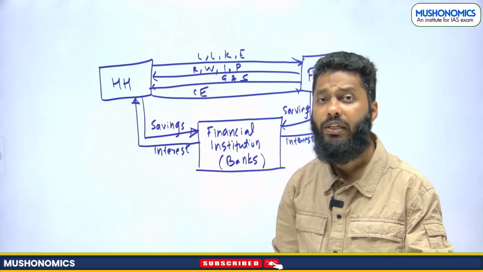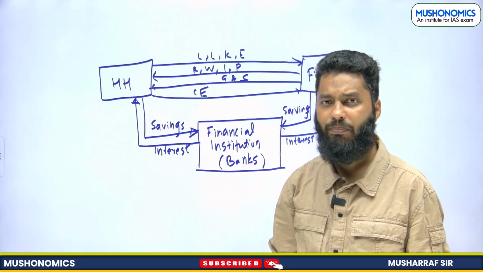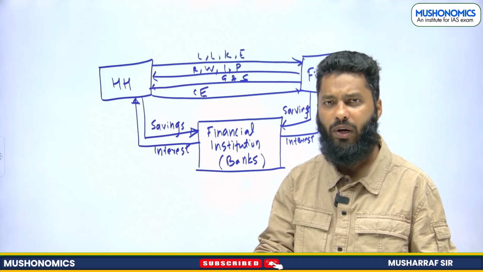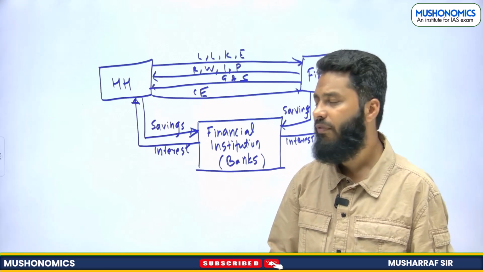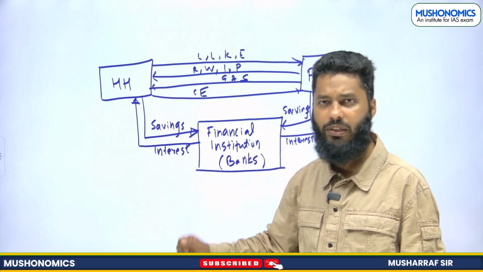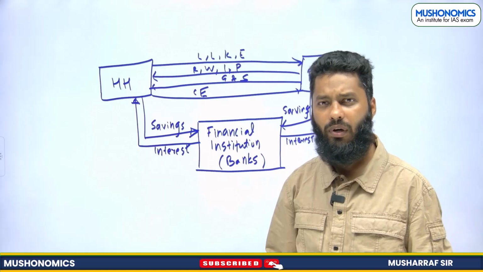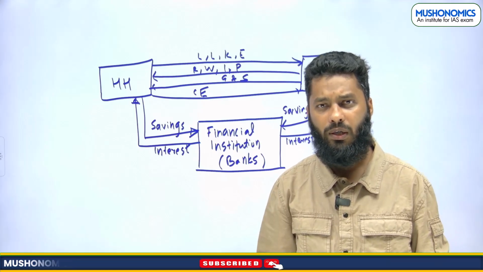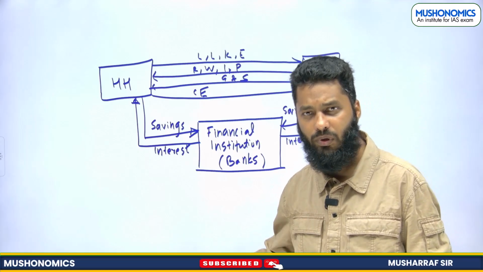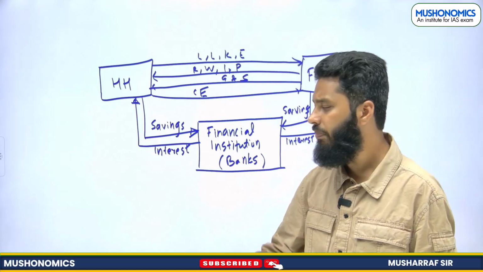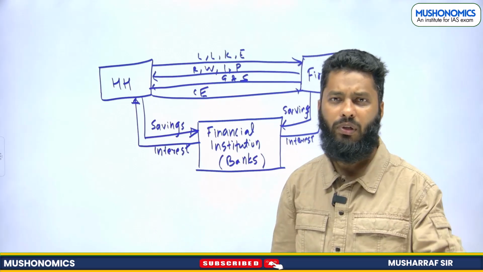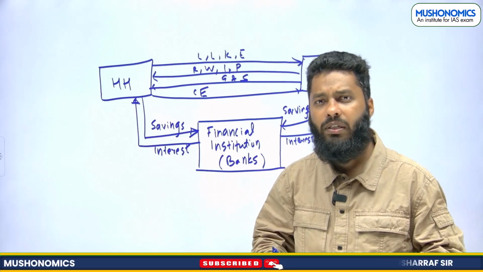Firms are in need of money, right? For example, firms require a lot of capital for purchasing capital goods. For example, this is one digital board here. Suppose I need to open one more studio here, so I need to acquire land, I need to take land on rent. I need to set up this particular board, this camera, etc. So I am in need of money.